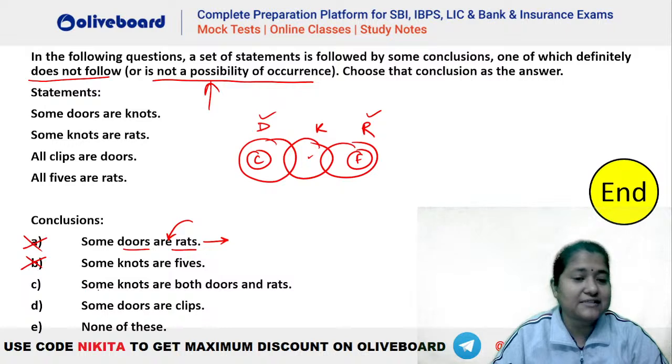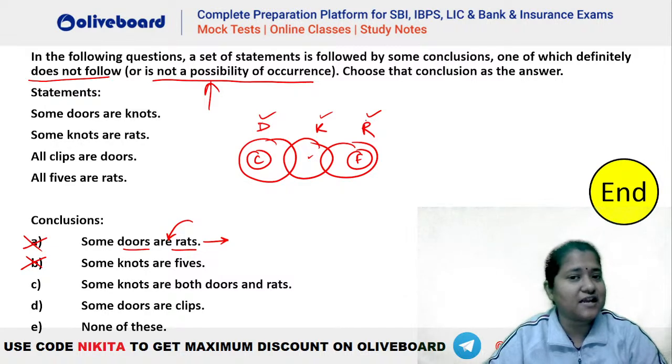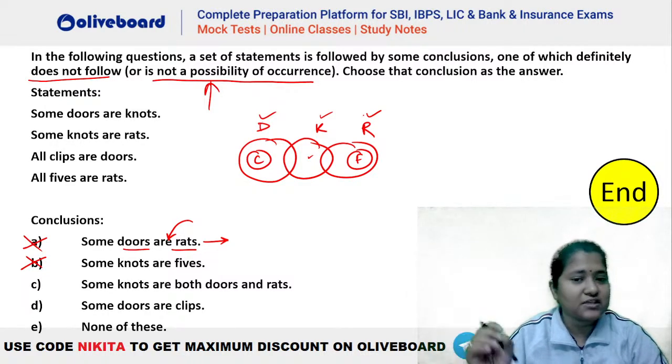सी क्या बोल रहा है, some knots are both doors and rat. Again you can see that yes, there can be some knots which are doors as well as rat, because there is no negative information in this complete diagram. So there can be an overlap of knob, door and rat, isn't it? So this is also a possibility, hence not the right one.